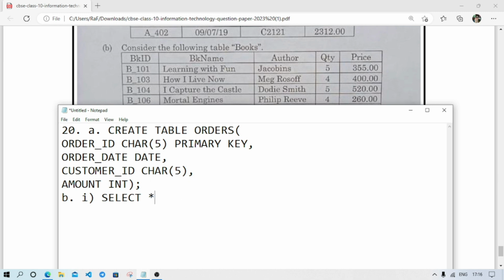We write star because we have to select all the records. So we'll write select star from books where QTY greater than 3.